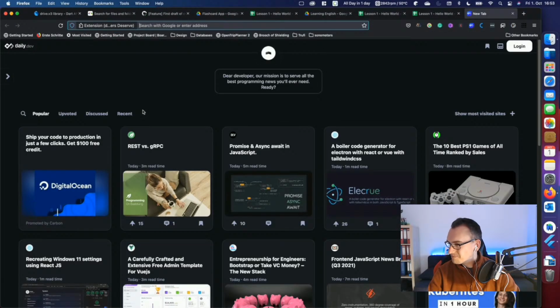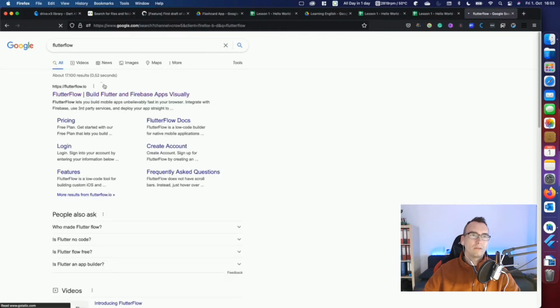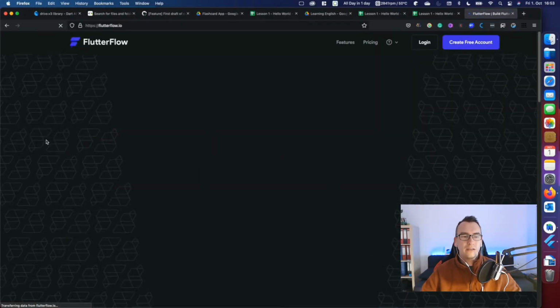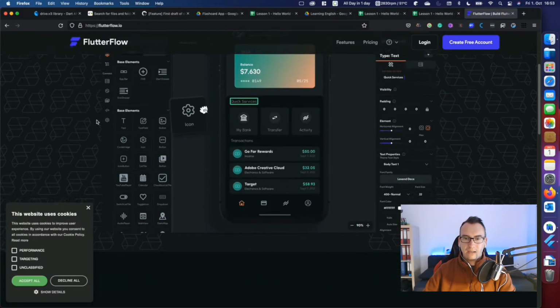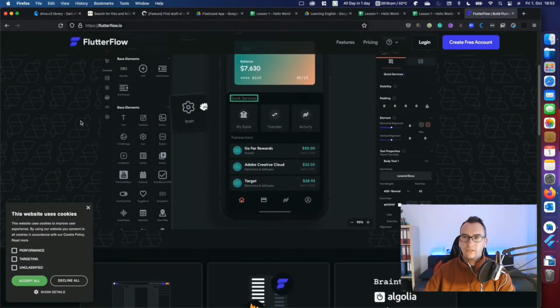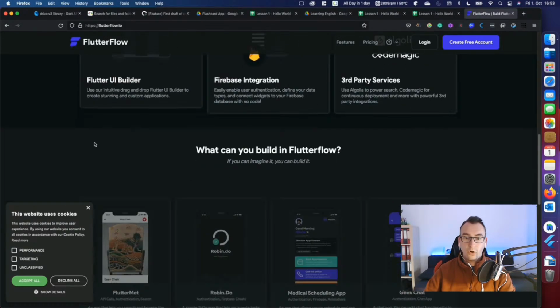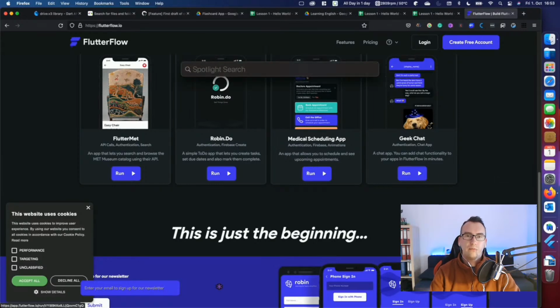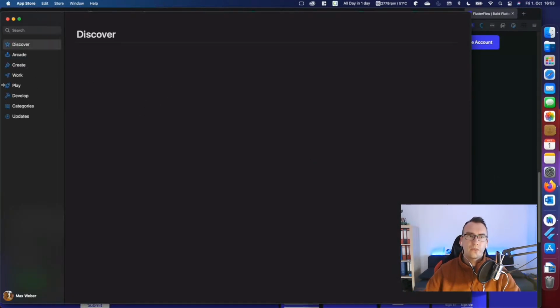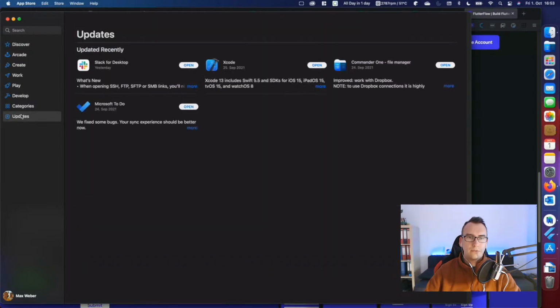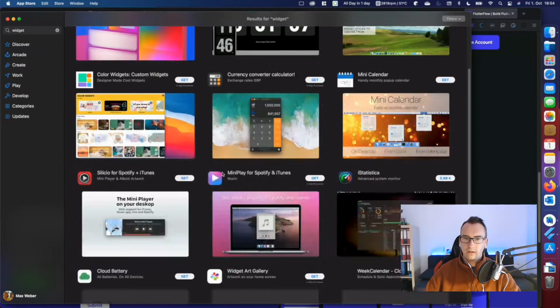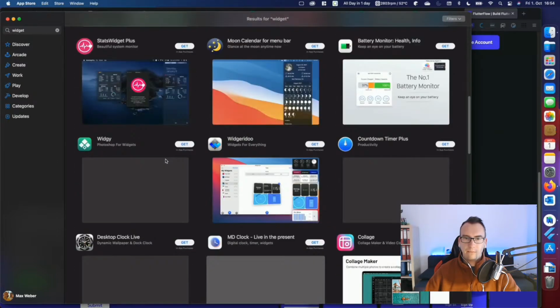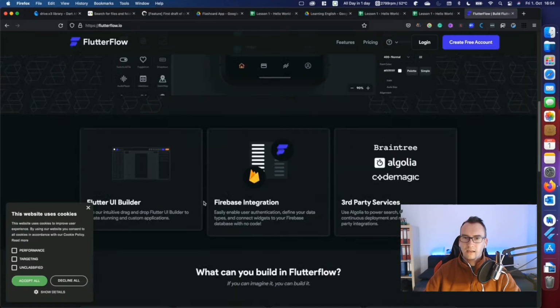So let's have a look. I know Flutterflow. I also talked with them once. They are a pretty cool startup, and I think a lot of them are sprinkling everywhere at the moment. What do I think about them? Well, they are pretty cool to get your first ideas down, and they work pretty well. I also got one from the App Store from, what was his name? Can't get it together at the moment. But he had like widget something. Maybe I find it directly. No, unfortunately not. But yeah, these are these click tools.